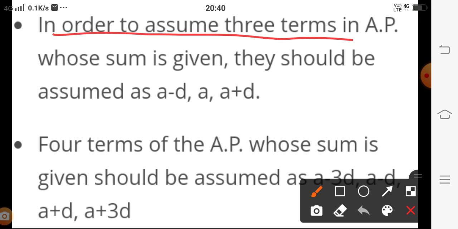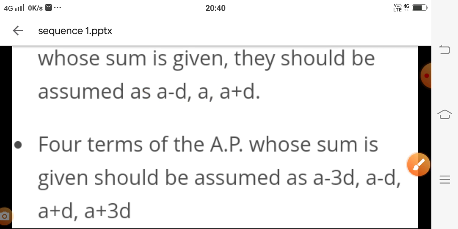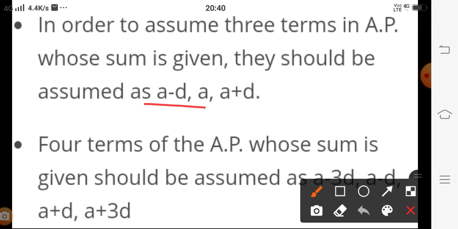In order to assume three terms in an AP, if in the question the sum of three terms and the product of three terms are given to you, then we take the terms as a minus d, a and a plus d. We take these three terms because on adding, d cancels out and we get 3a equal to the given value, and easily we get the value of the first term a. For this reason we take these. If three terms of an AP are given, we take the terms as a minus d, a, a plus d.